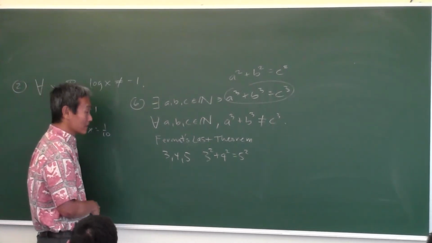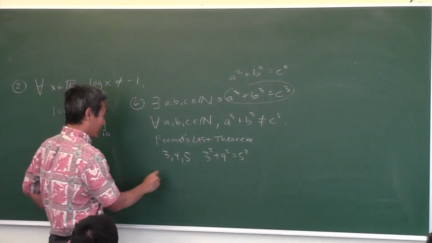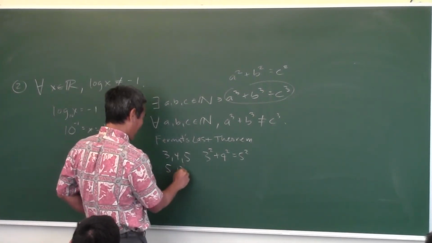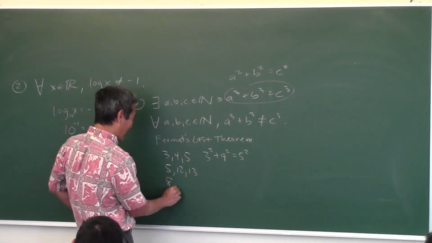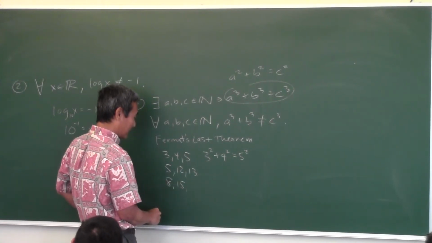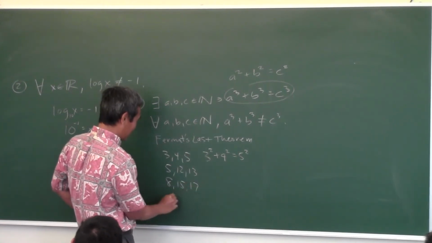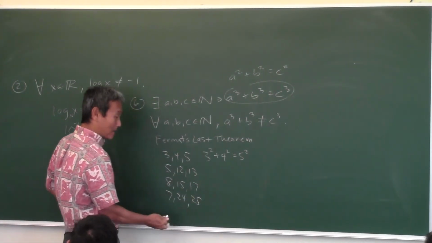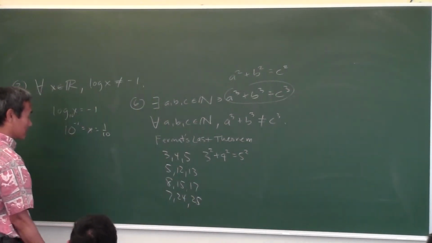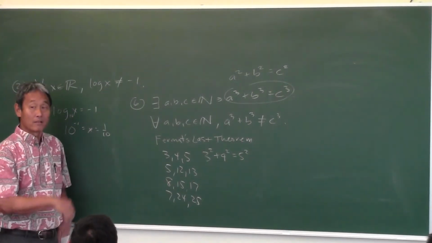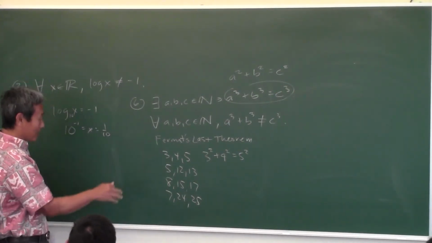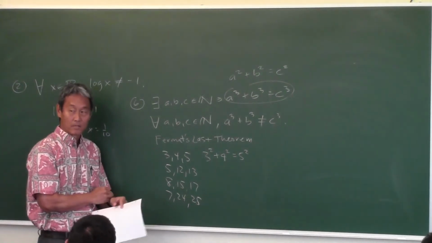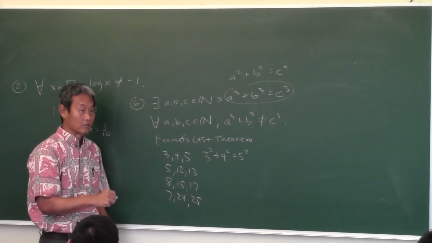Can you find others? Yeah. Okay, maybe this is a good time to review your basic Pythagorean triples. 5, 12, 13; 8, 15, 17; 7, 24, 25. Come on, when you come out of kindergarten, those are the 4 basic ones. Are there more though? Yeah, there's an infinite number of them, right? But these are the 4 basic ones, right? I'm sure when you took trigonometry, your teacher told you to remember these, right? When you draw the triangles.